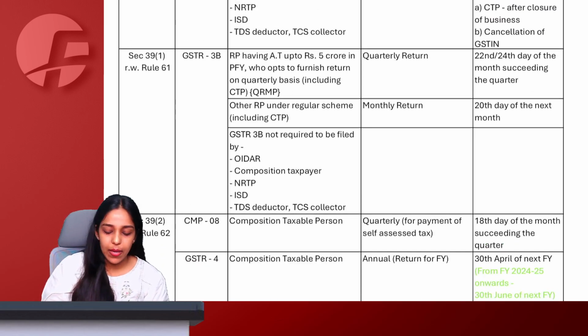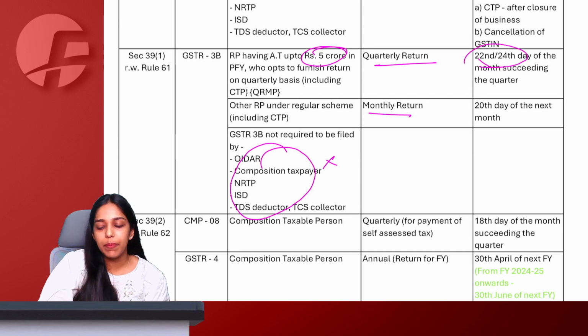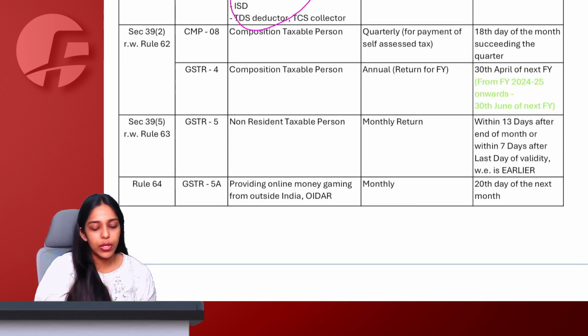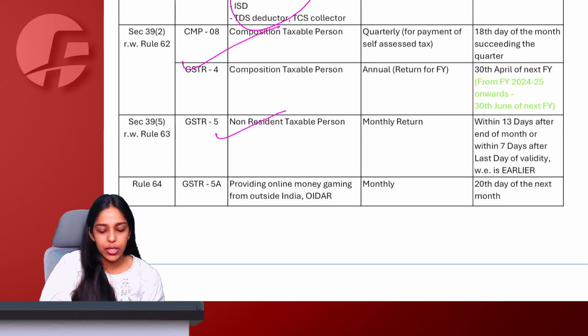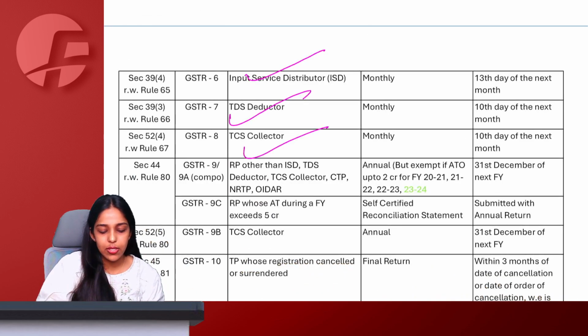GSTR 3B again same thing. These people do not file for 5 crore up to turnover. You have quarterly option. Otherwise, monthly. Due date for quarterly people is 20 to 24 depending on which state you are registered in, and for monthly people 20 is the due date. Then this we have covered in composition, NRTP, OIDAR people, ISD, TDS, TCS, all these people.